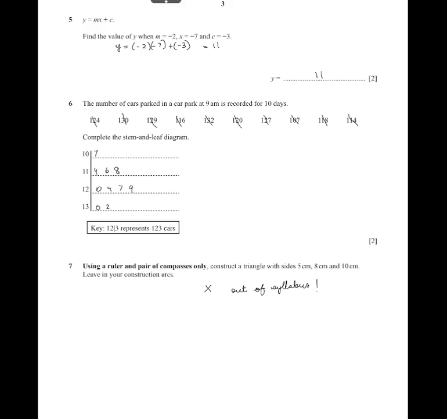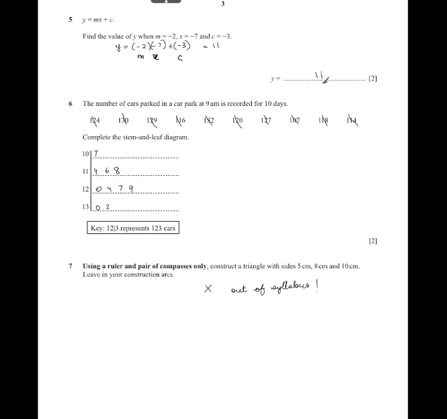So y is equal to minus 2, which is m, into minus 7, then plus c, this minus 3. Whenever you're entering the values in your calculator, you always put brackets so that you get the correct answer, and you get 11 as the answer.